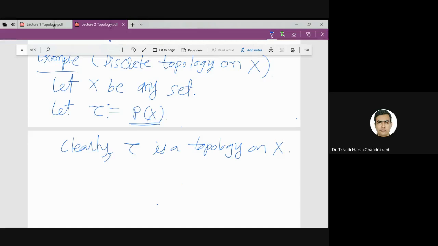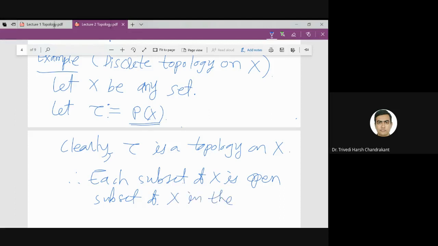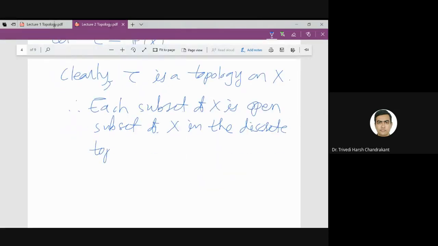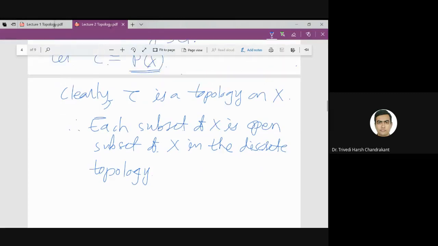And what are the elements of tau? The set of all subsets of X. So that means what? Therefore, each subset of X is an open subset of X in the discrete topology. So once again, what is a given set?